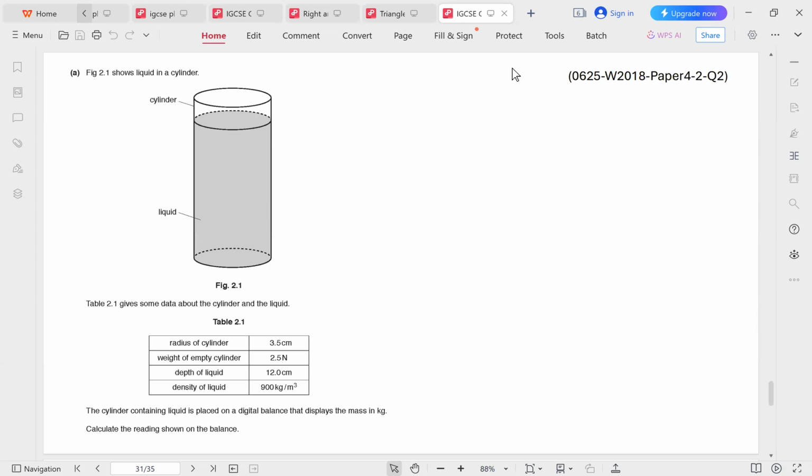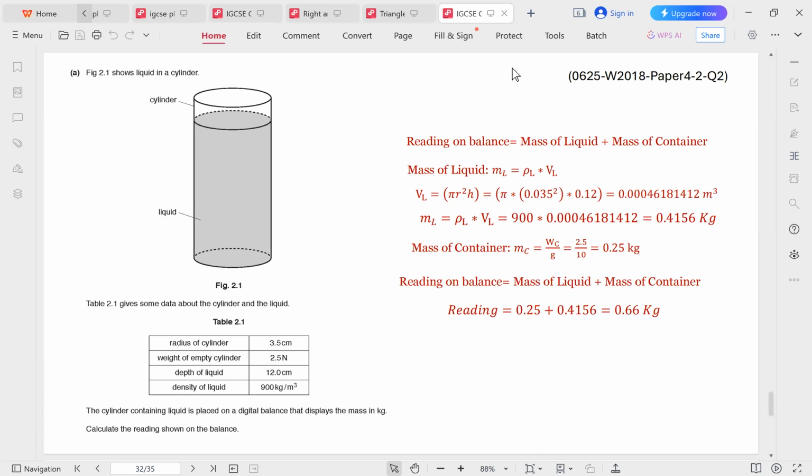Figure 2.1 shows the liquid in a cylinder. Table 2.1 gives some data about the cylinder and the liquid. The cylinder containing liquid is placed on a digital balance that displays the mass in kilograms. Calculate the reading shown on the balance. So in order to calculate the reading shown on the balance, we need to figure out a couple of things. So what is the reading on the balance?